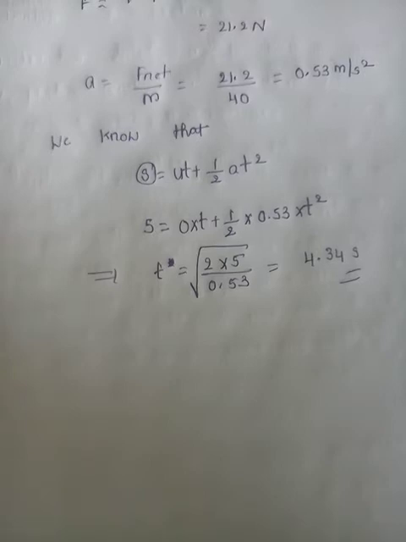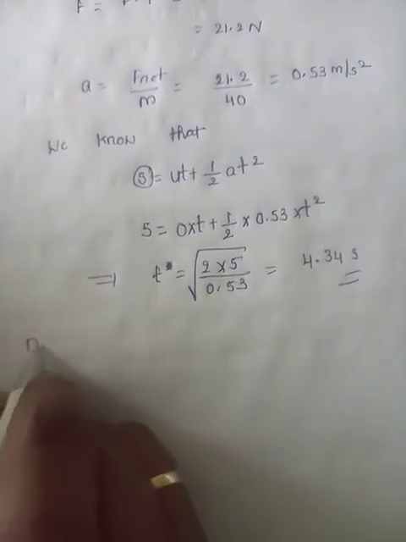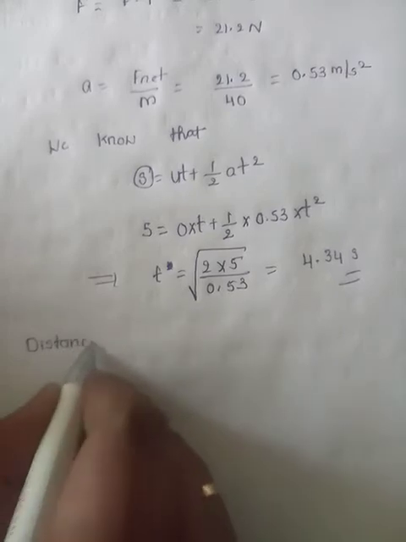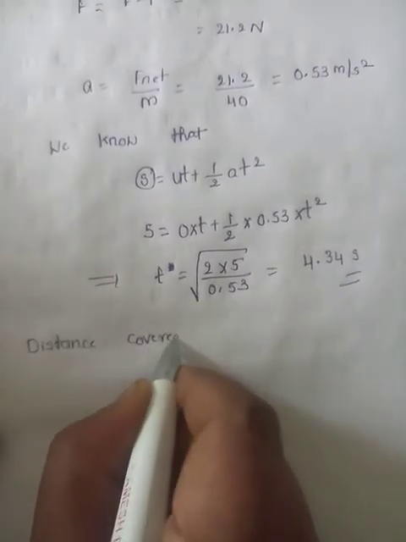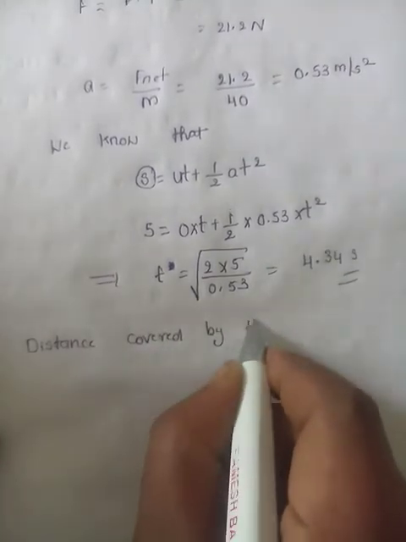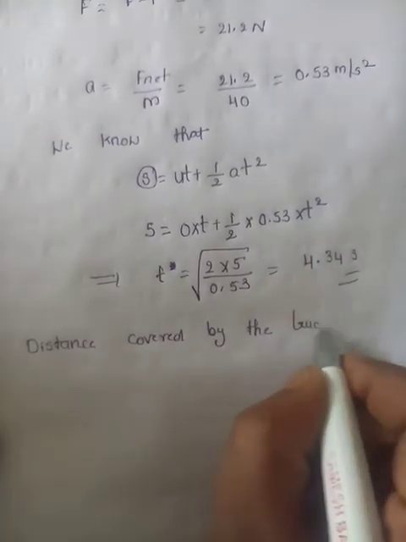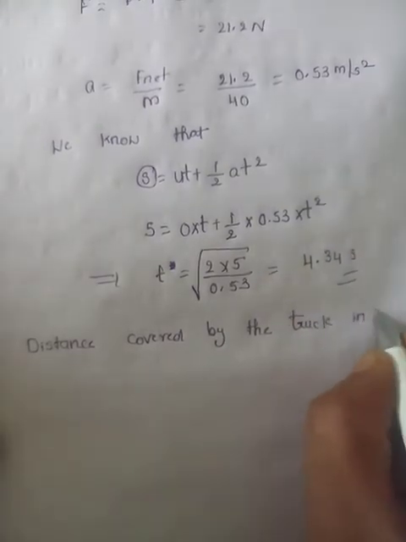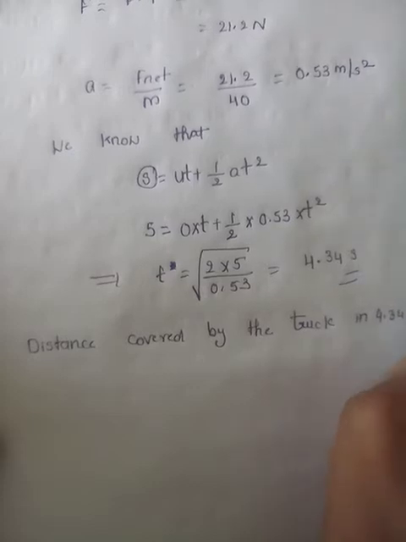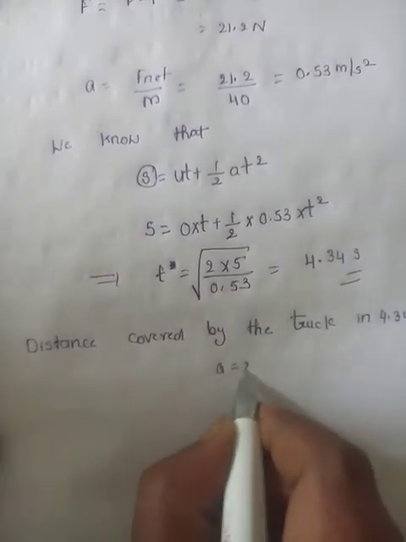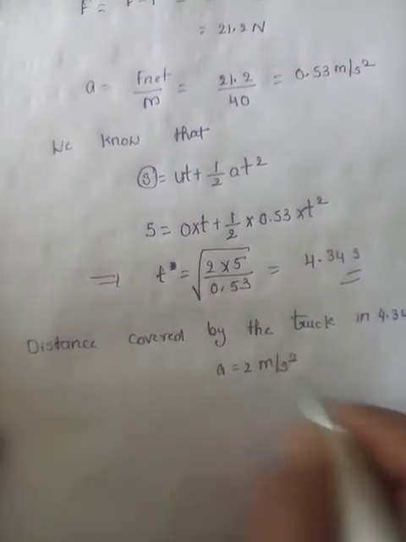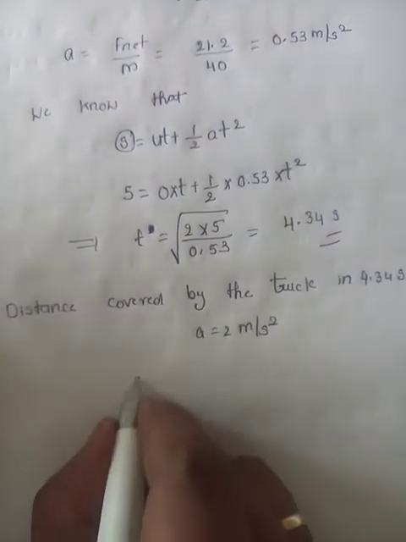But what is the actual question? The distance from the starting point at which the box falls off the truck. So we should calculate the distance covered by the truck in 4.34 seconds with the acceleration of 2 meter per second square. What is the distance travel formula?